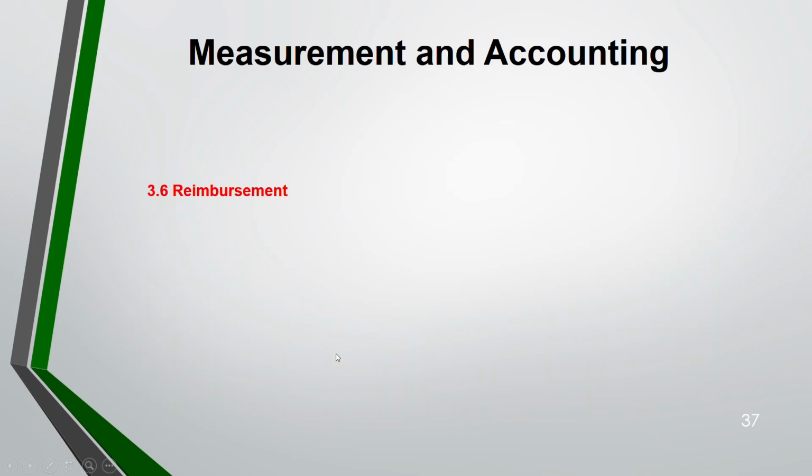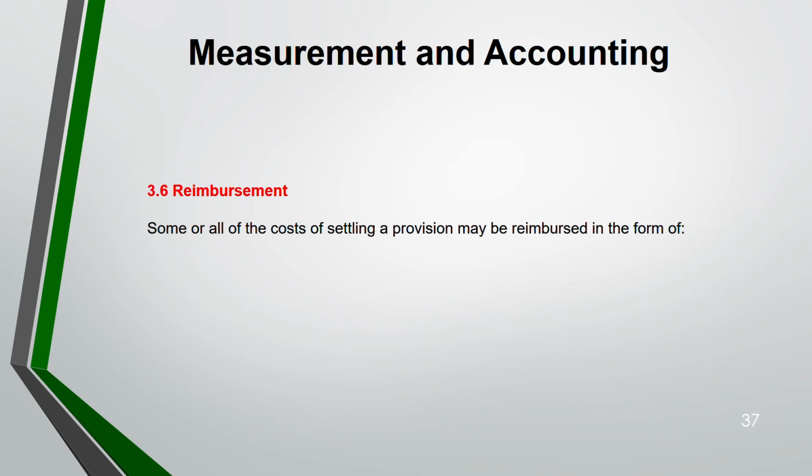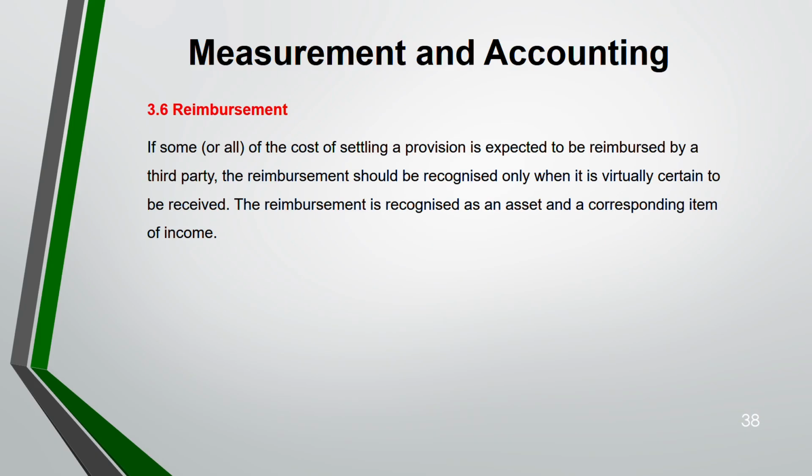Now coming to reimbursement. Some or all of the cost of settling a provision may be reimbursed in the form of insurance payout, supply warranty or counterclaim. Now, if some or all of the cost of settling a provision is expected to be reimbursed by a third party, that reimbursement should be recognized only when it is virtually certain that you will be receiving it. This reimbursement will be recognized as an asset and corresponding item of income. Why? Because you are receiving it. So it's an asset for you. That reimbursement will be asset.